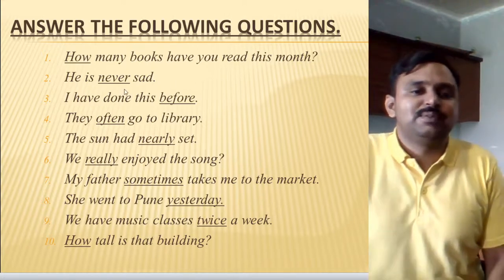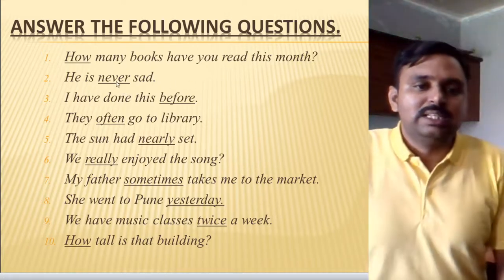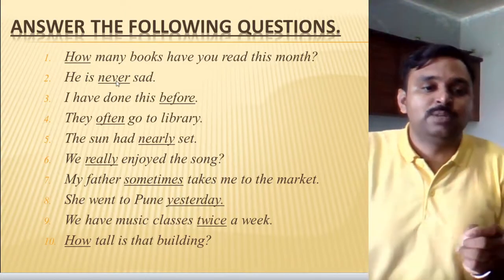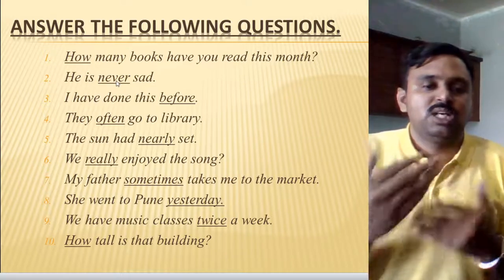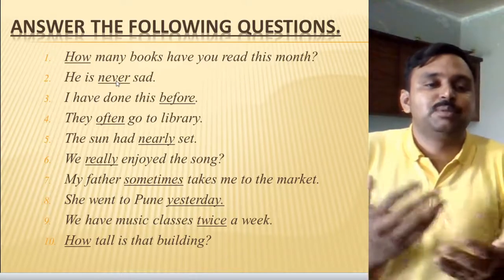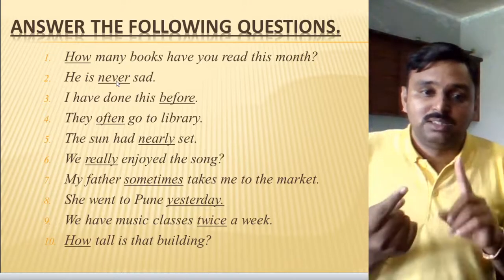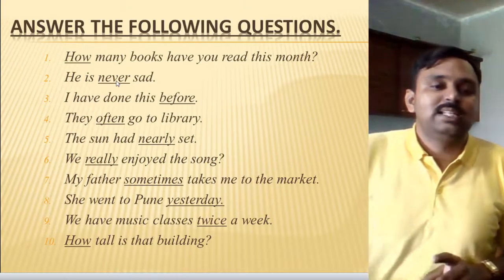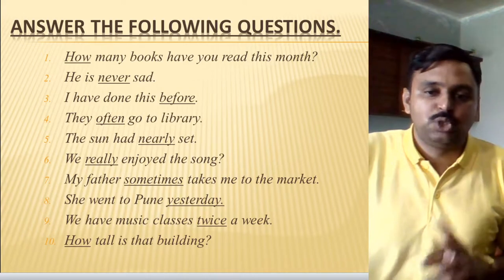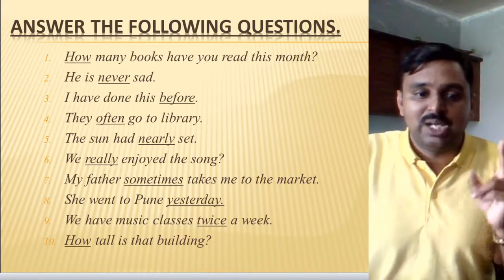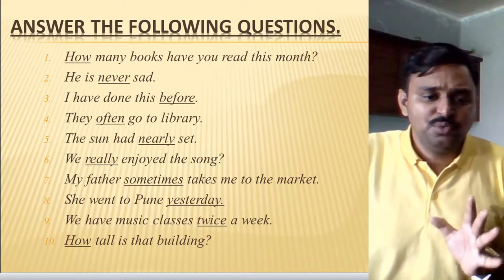Number 2, he is never sad. Now "never" is also a kind of adverb that goes for adverb of frequency, because frequency tells you how many times the particular action has happened. So never means not a single time it has happened. Or we can also write it as adverb of negation. There are two types possible here: one is adverb of negation and one is adverb of frequency.